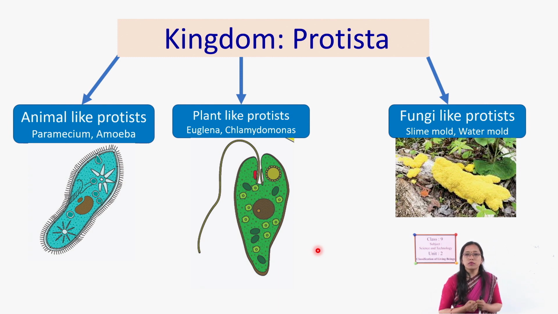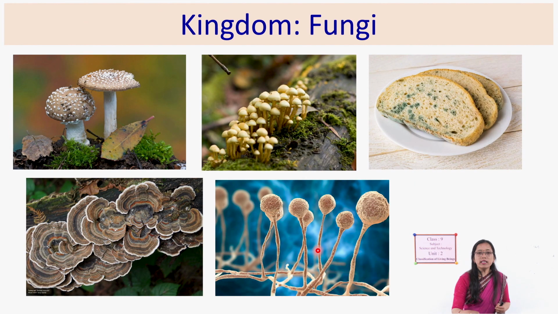Next one: which kingdom is left? Yes, fungi. In kingdom fungi, what kind of organisms are there? Once you see this slide, where is it growing?